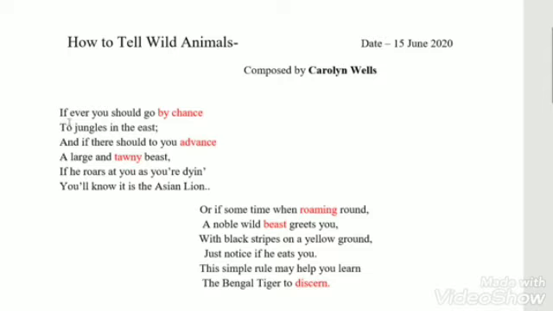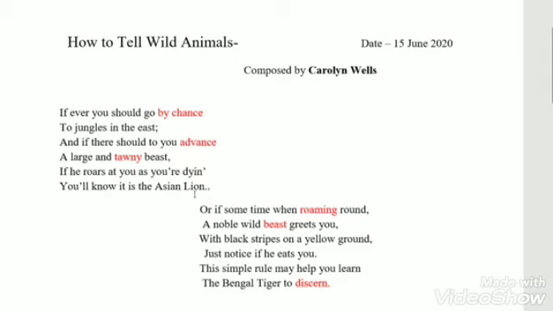Here, the poet says, if you ever go by chance to the jungles in the east, and if a large yellowish brown colored beast welcomes you, and if he roars at you and you feel that you're dying, you will know that it is the Asian lion.